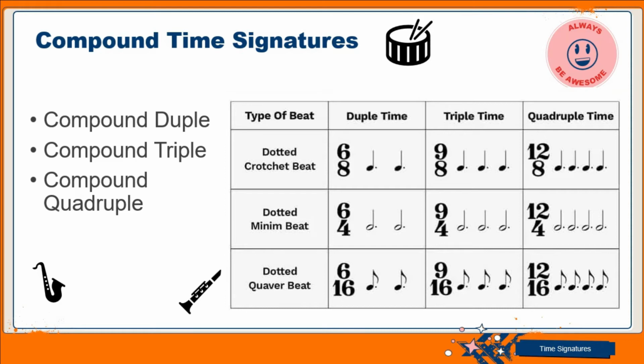So you get 3 pulses in each of the beats. So each beat is subdivided into 3. What that means is that for the compound time signatures, they are in multiples of 3. That is the essence of the dot after each of the beats. It is using a dotted note.